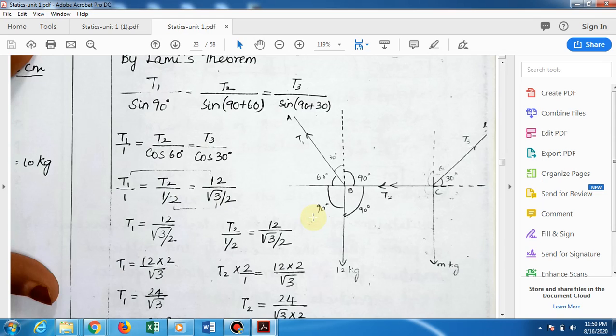Okay girls, next what you have to do after finding T1 and T2: refer to those steps and you will understand. Then next, at point C, the forces are T2, T3 and m kg.